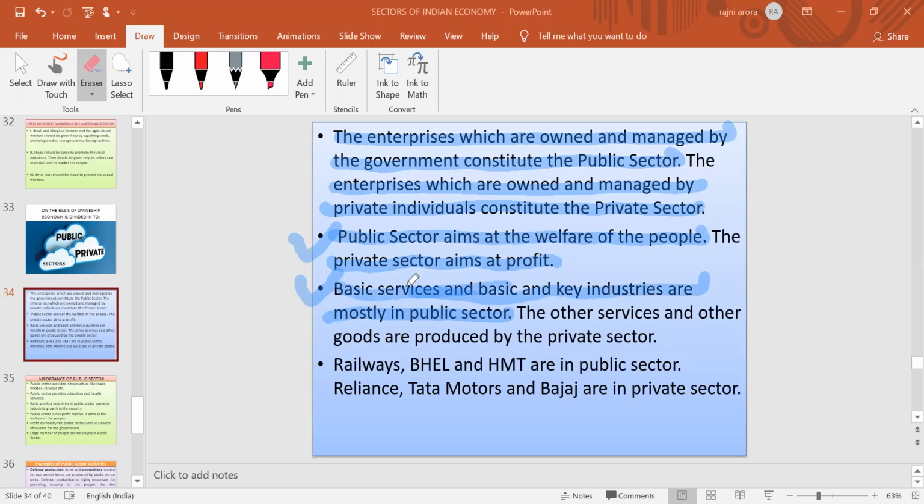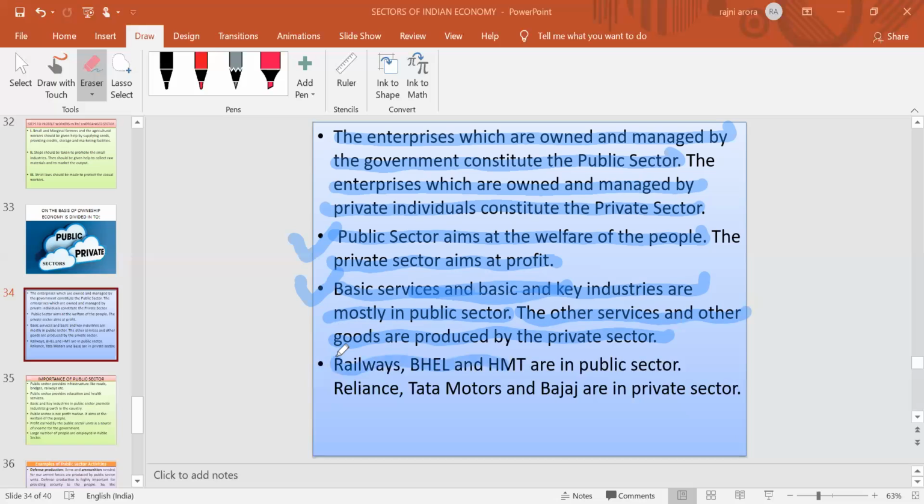Basic services, like we can say education facilities, health facilities, infrastructure facilities, construction of roads, railways, defense. These kinds of services are mainly provided by the public sector. On the opposite side, the restaurant services are mainly provided by the private sector.